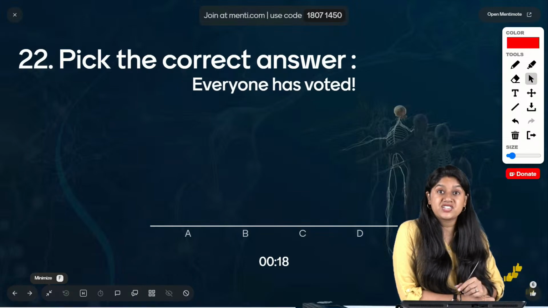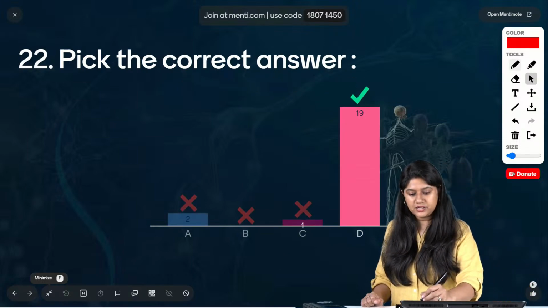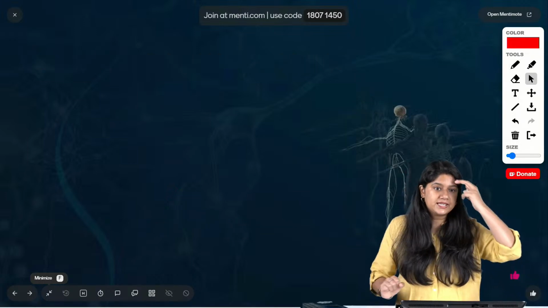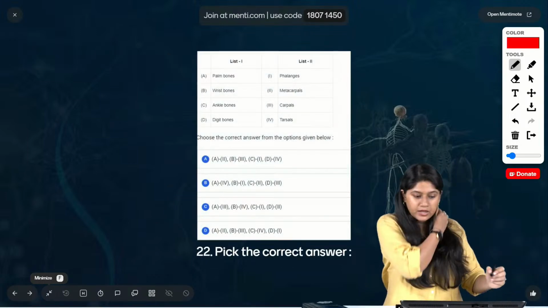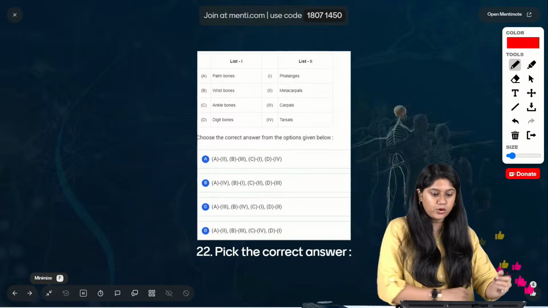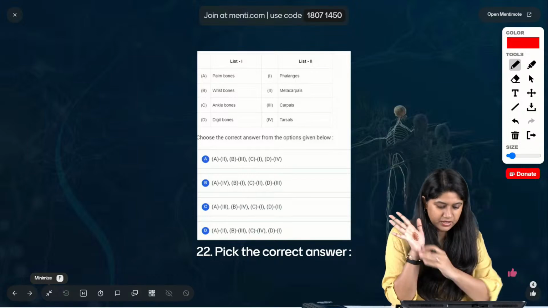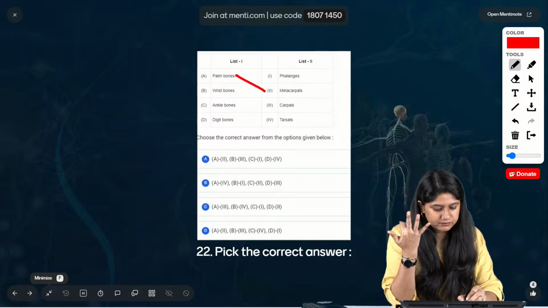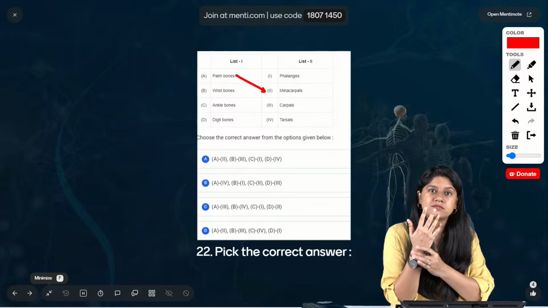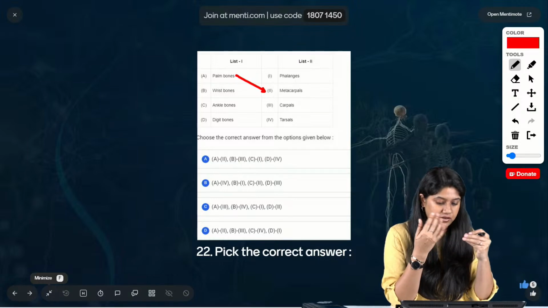We have matched the column over here. Very good. Option number D is the correct answer. Option number D. Let's see. Let's match it up. Option number D. Here we have palm bones, right? Palm bones कहाँ पे हमारे? Palm. यही है ना palm हमारा. Yes, so we have the metacarpals, palm bones, right? यहाँ पे हमारे पास में carpals, metacarpals and phalanges that we have over here.